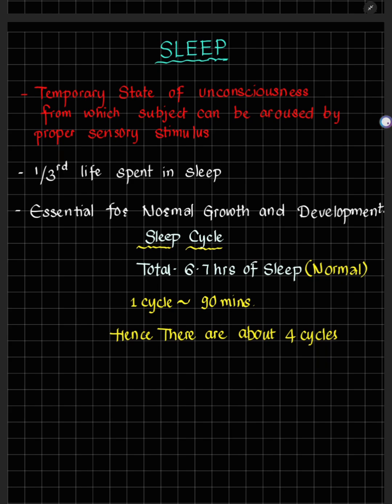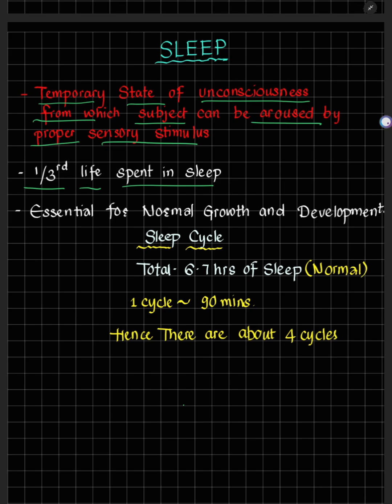So, first of all, we will see the definition of sleep. What is sleep? Sleep is the temporary state of unconsciousness from which the subject can be aroused by a proper sensory stimulus. So, this is the definition of sleep. As we all know, one third of our human life is spent in sleep. Suppose there are 24 hours in a day, we normally sleep 6 to 8 hours a day. So, it's about one third of our daily routine we spend in sleep. When we talk about our whole age or lifespan, one third of it is spent in sleep.